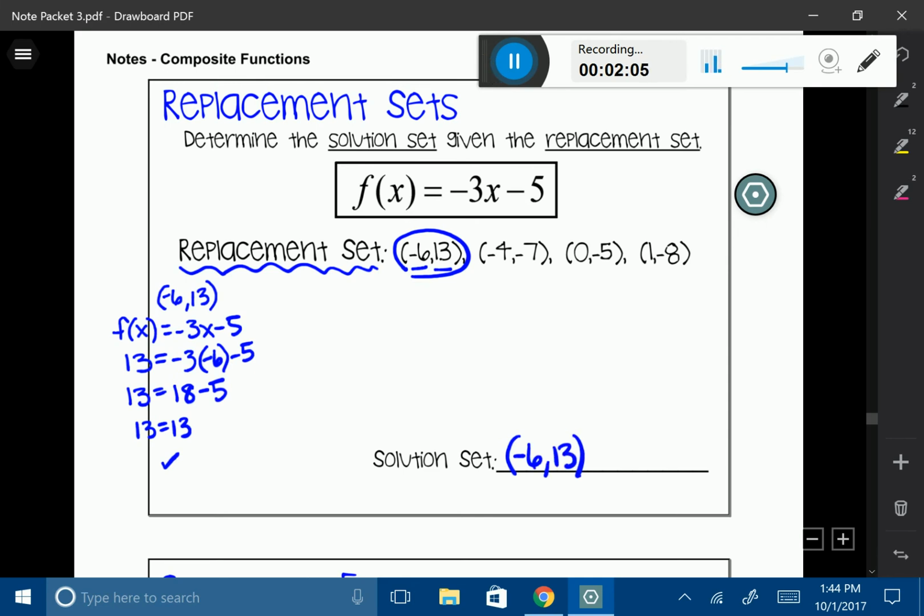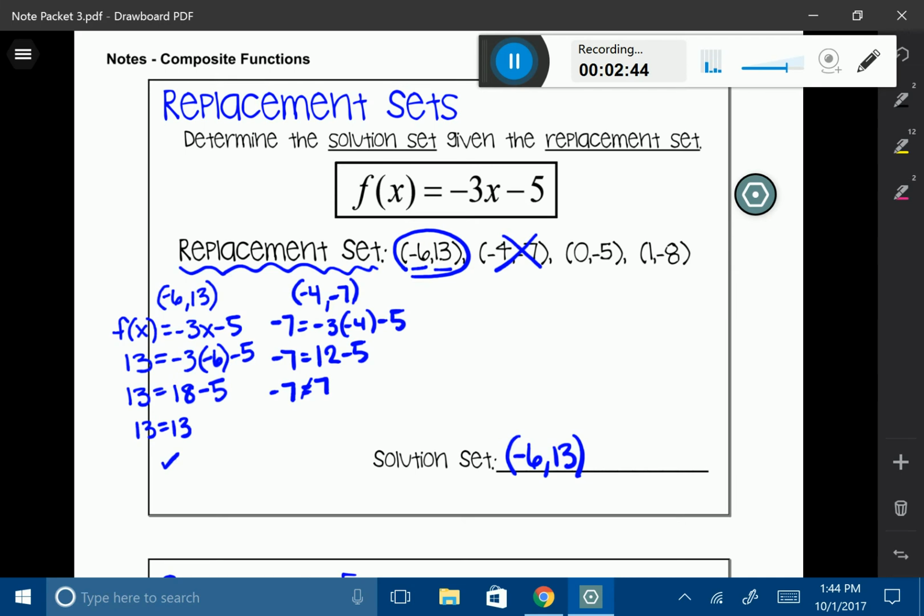You'll also notice that I have 3 other coordinates to test. So let's test the coordinate negative 4, negative 7. If I'm going to substitute f of x, I'm going to say negative 7 equals negative 3 times negative 4 minus 5. That is going to give me 12 minus 5, and that's going to give me negative 7 is equal to 7. You can see that negative 7 does not equal 7, and therefore this coordinate is not part of my solution set. Although it is part of my replacement set, it's not part of my solution set.